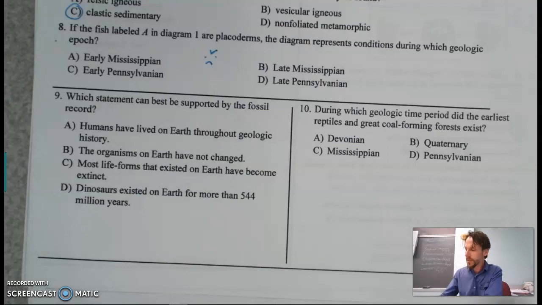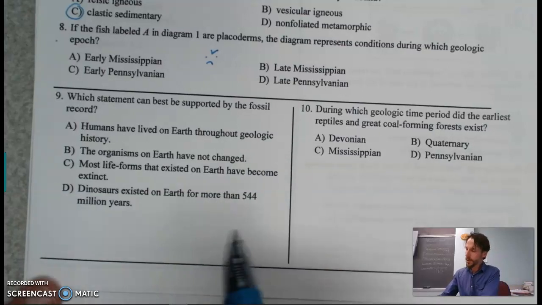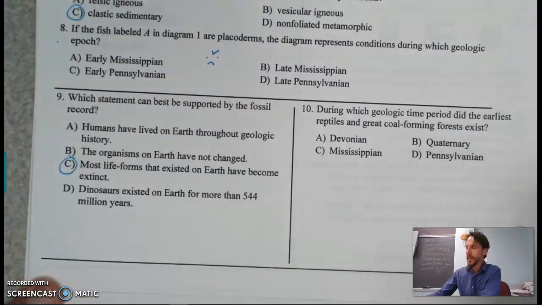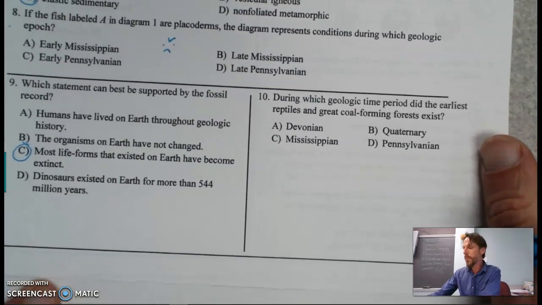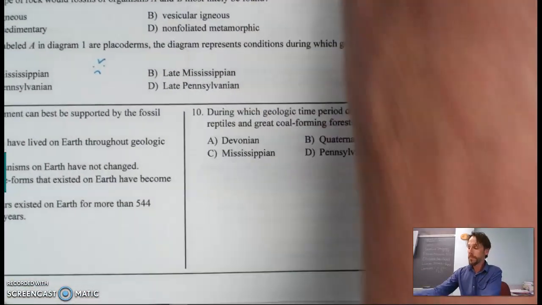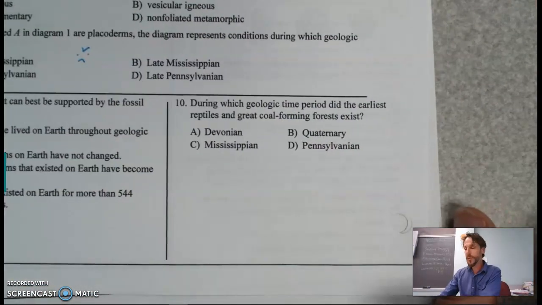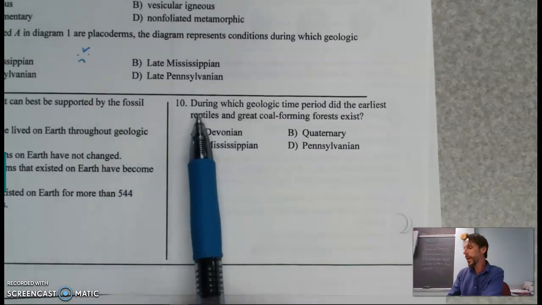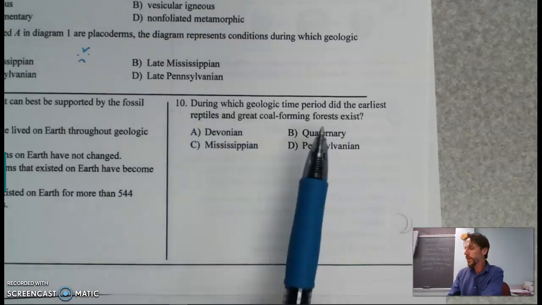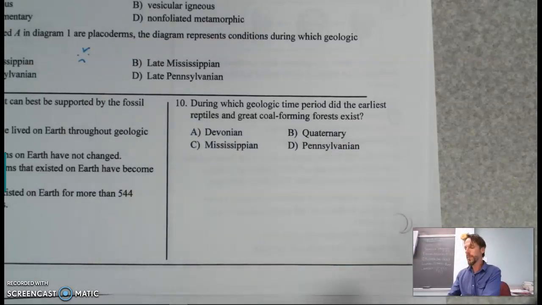Which statement can best be supported by the fossil record? And here we're looking at that most life forms on Earth have become extinct. And that is true. We had a wide variety, big diversity of life. Most of the animals that ever lived are dead. I'm sorry if that's sad to you. But that is true, and that is true in the reference table too. Once you break it down and analyze how many different types of animals we had, most of them are not here now. During which geologic time period did the earliest reptiles and great coal-forming forests exist?